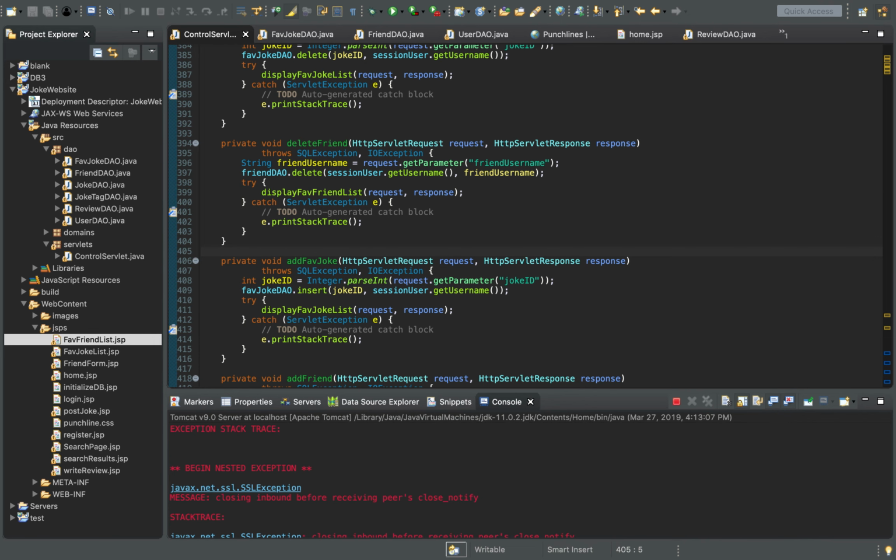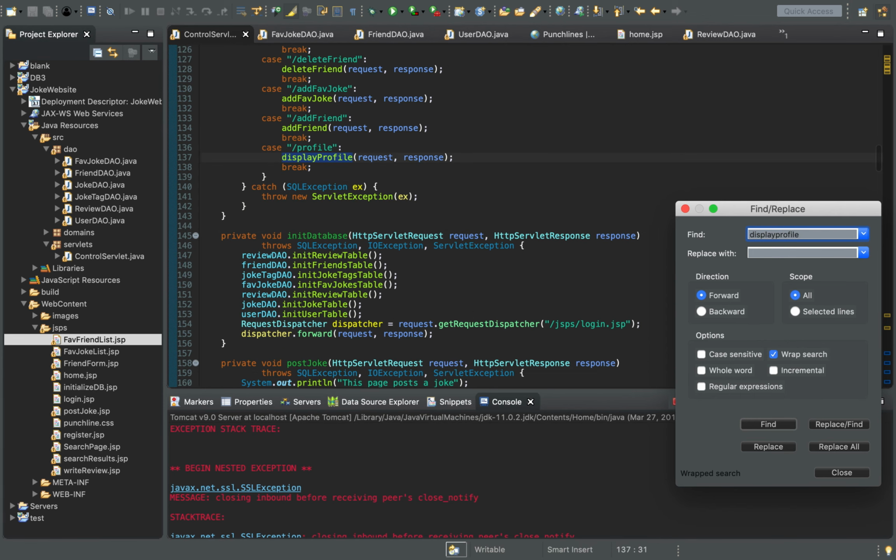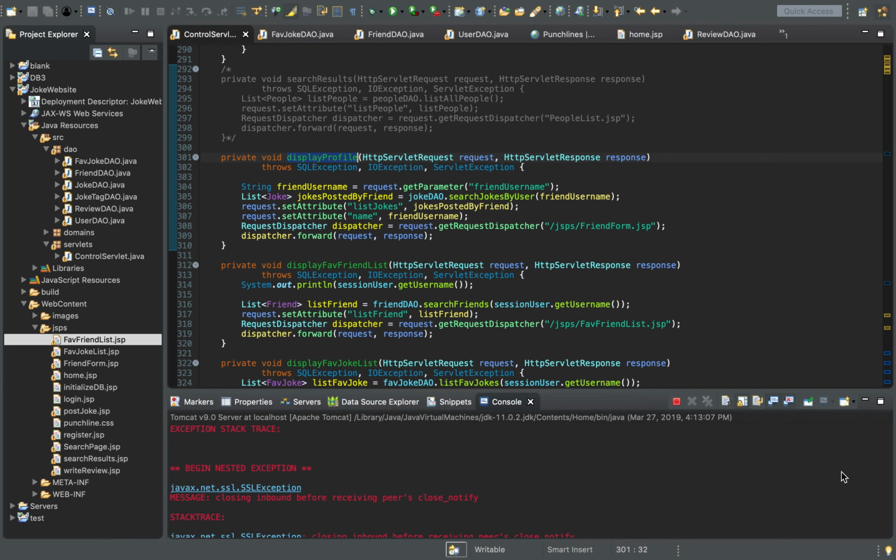The last thing to show is display profile, I think. Yeah, display profile right here. So this basically just displays how you can click on the row of the user, and you can check their profile, their name, and the jokes posted by them. And so this is how it's being used. Use the parameter of the friend username.